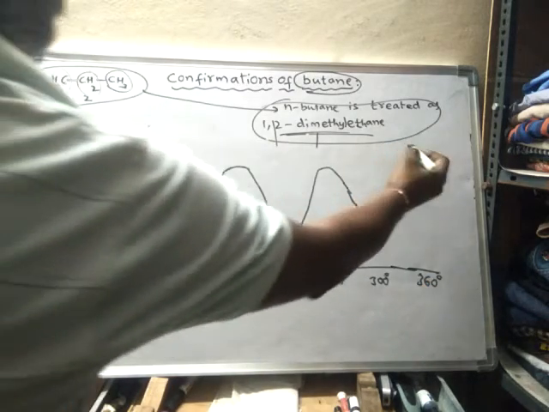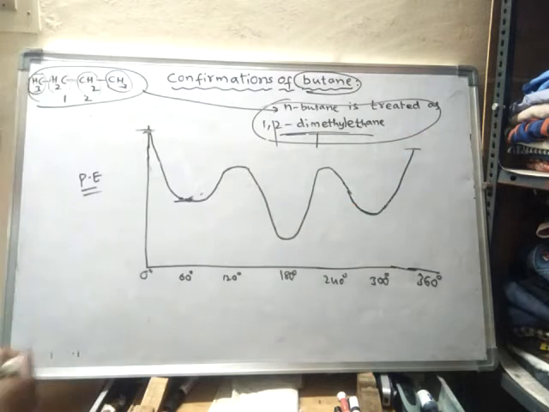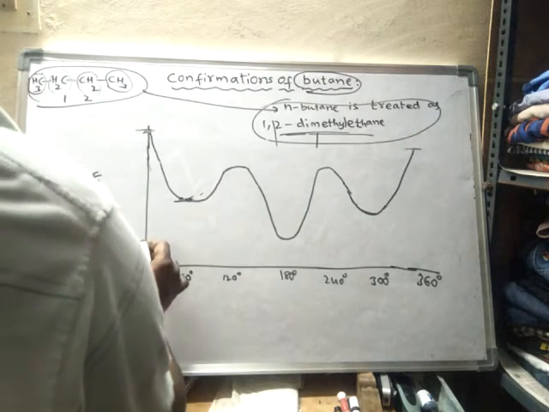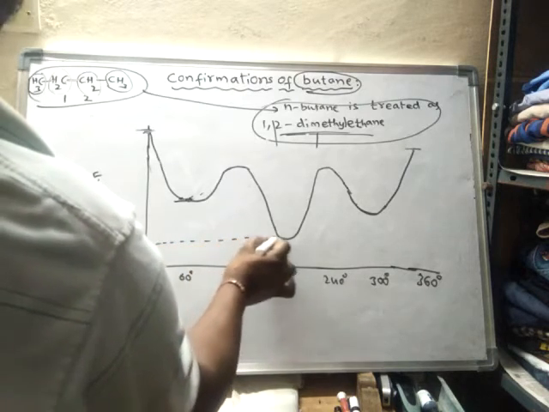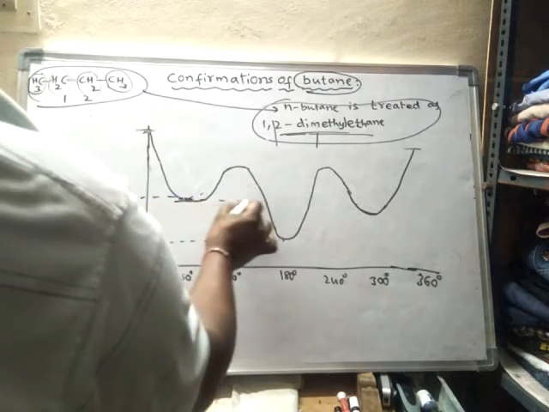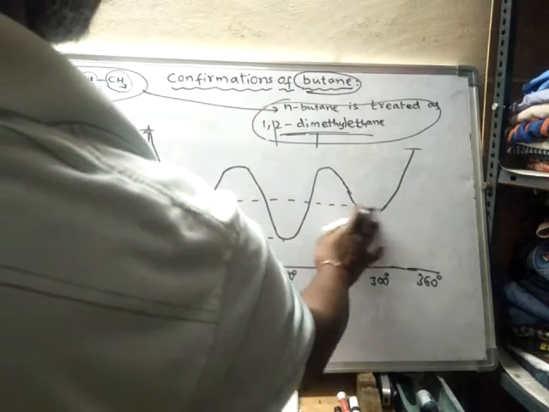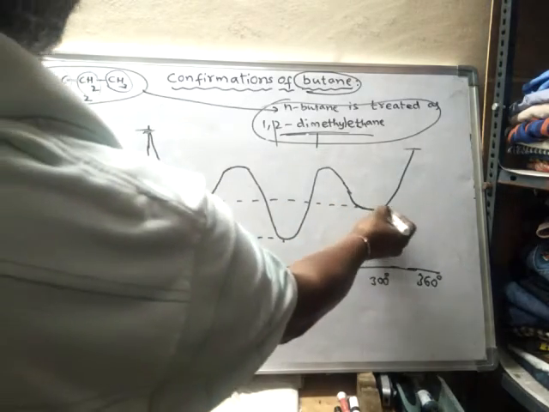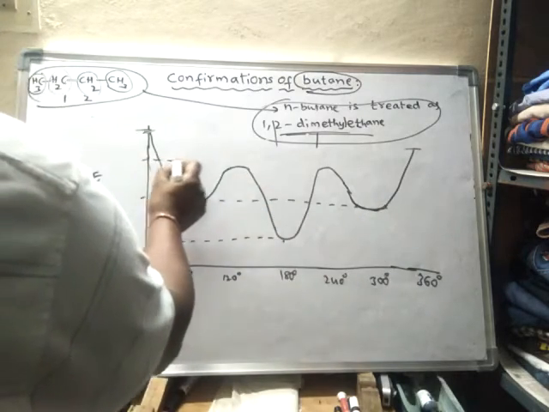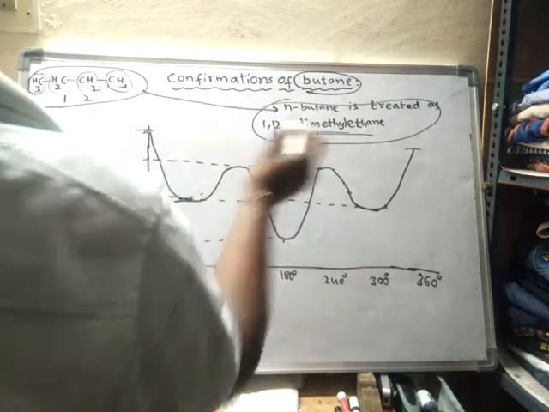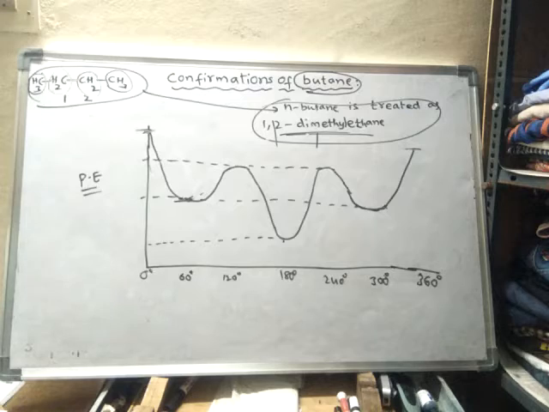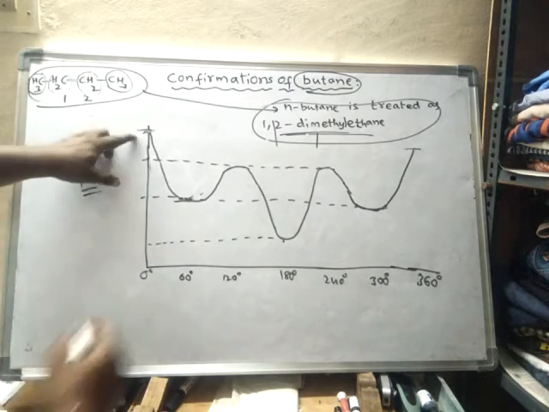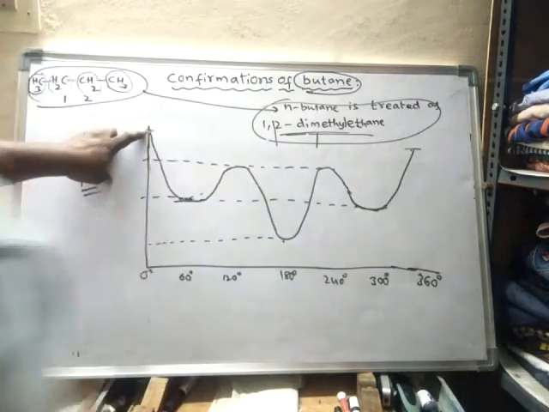See, these two are the first and last structure. Here it is having least potential energy, and these two are having some more potential energy than this one. This is called anticlinal or partial eclipse, and these two are fully eclipsed structures.